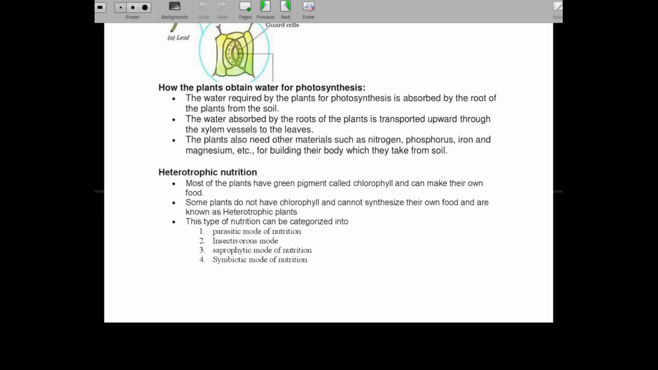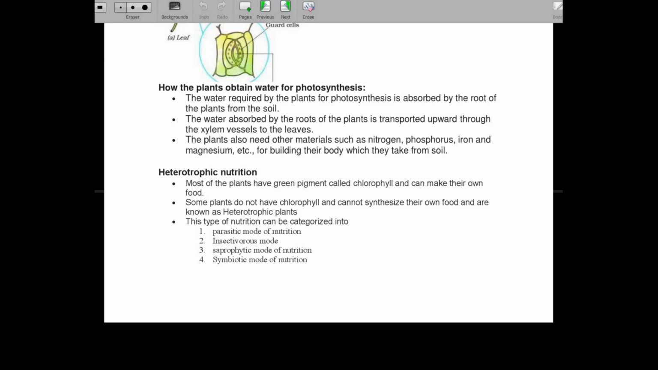So heterotrophic mode of nutrition means the nutrition in which the plant is not able to produce its own food and is dependent on other plants for its food. Those plants necessarily need not lack chlorophyll. Some plants do have chlorophyll and do photosynthesis, but they still depend on other plants for some of the nutrients. So this is again categorized into four types: parasitic mode of nutrition, insectivorous mode of nutrition, saprophytic mode of nutrition, and symbiotic mode of nutrition.